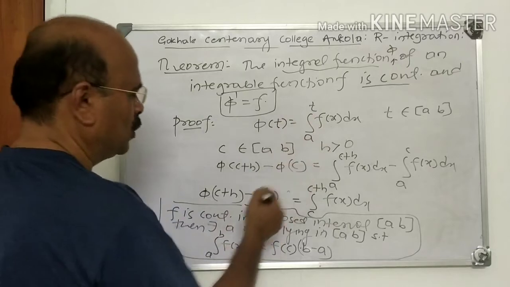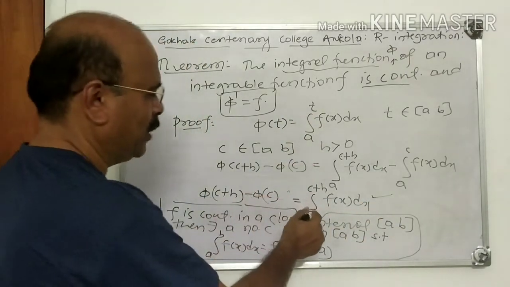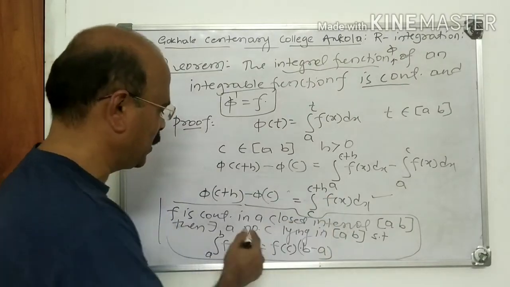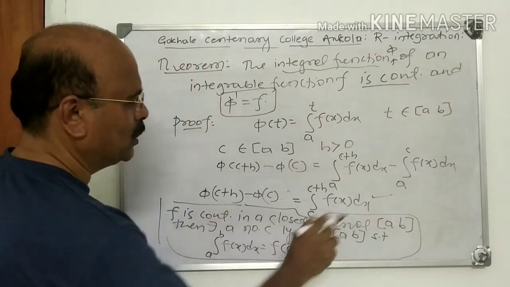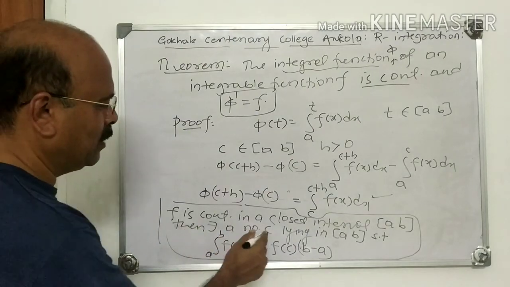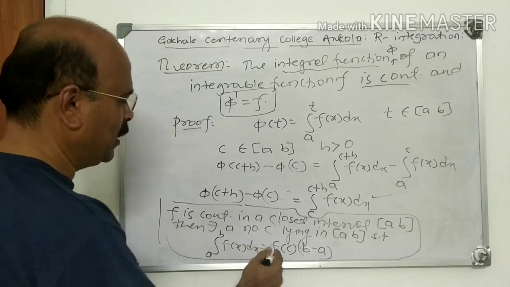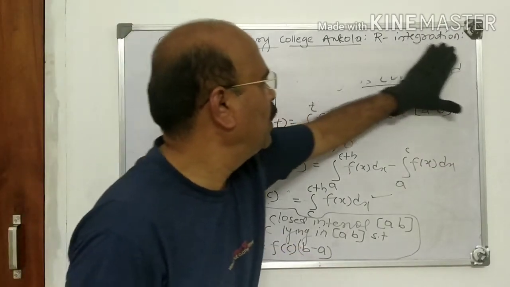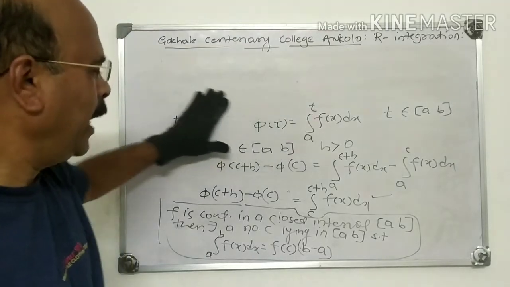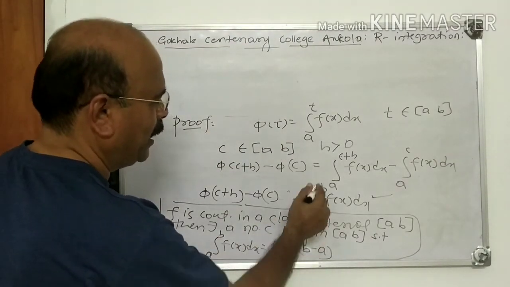I think all of you followed this step. It is quite straightforward. Phi of c plus h minus phi of c is integral c to c plus h f x dx. Now apply this result. F is continuous in a closed interval AB. Then there exists a number c lying in AB such that integral a to b f x dx is f of c into b minus a. Now I take that point c in between A and B. What are A and B here?